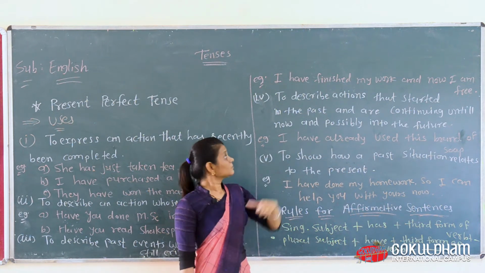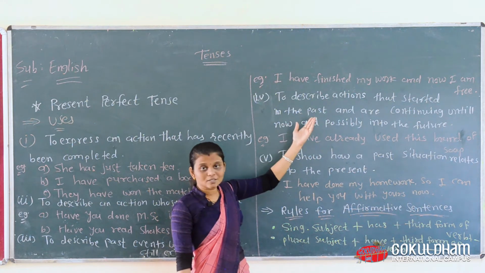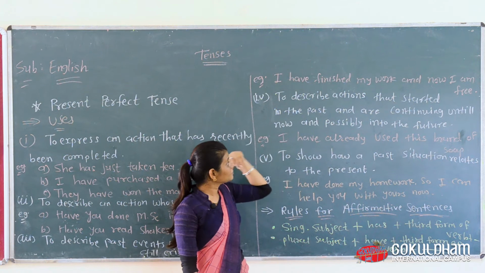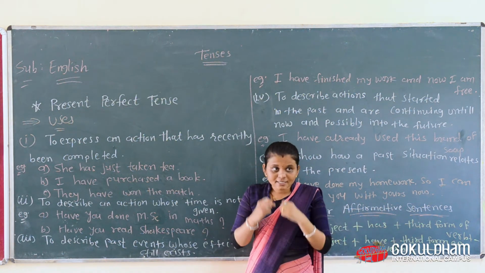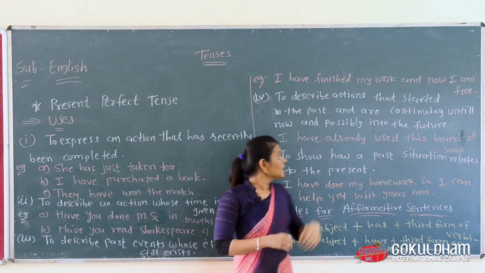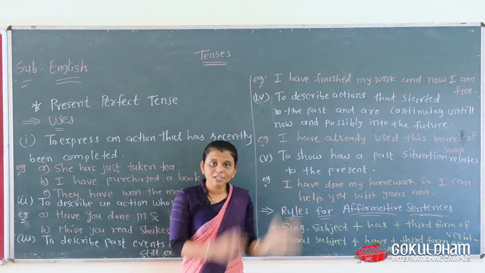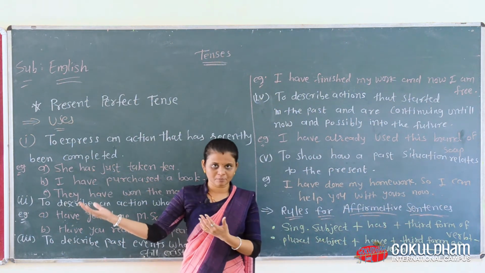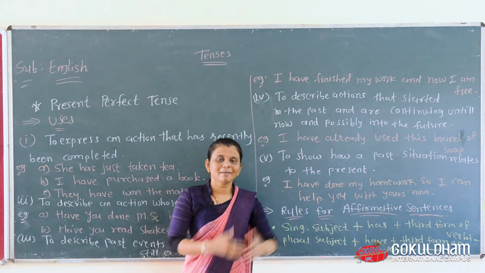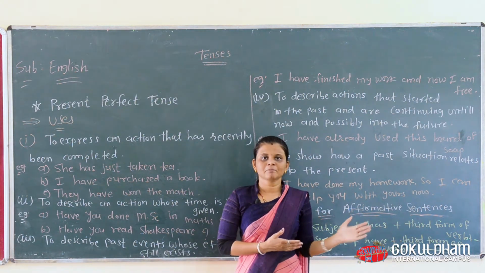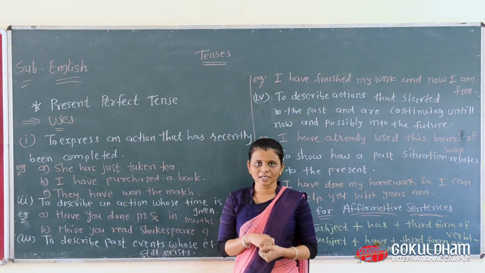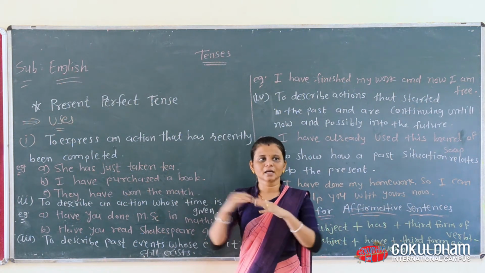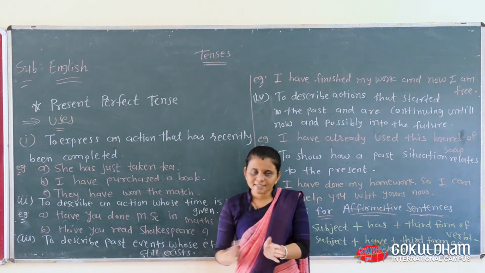Then next, to describe actions that started in the past and are continuing until now and possibly into the future. These rules describe that the action already started in the past and its effect is still going on among us. Then it is possibly continuing now and into the future. We just think that it is still going on.